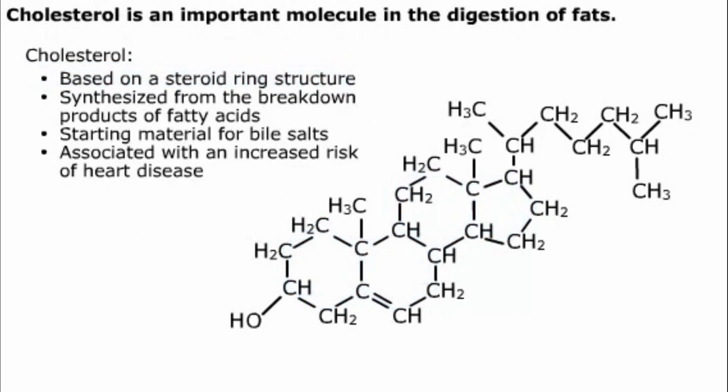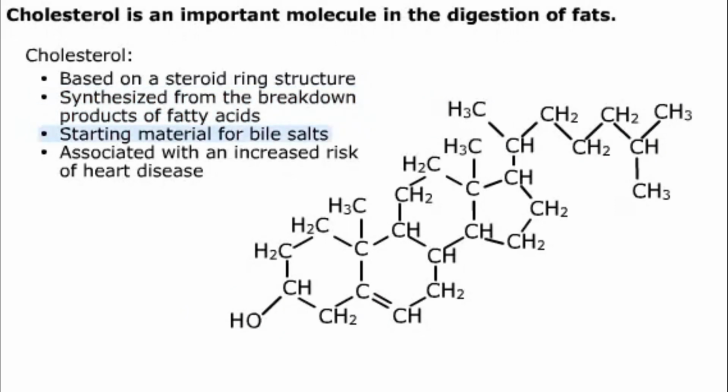This collection of 4 rings is called a steroid ring structure and is found in many steroid hormones such as testosterone and estrogen. All steroid compounds have this structure, but they differ in the functional groups found on the ring. For example, cholesterol has an alcohol group on one ring, a double bond in another, and a hydrocarbon group on the 5-membered ring.